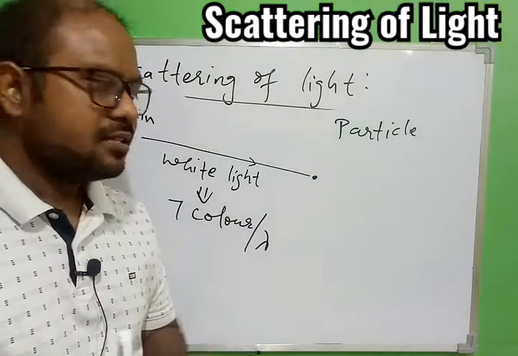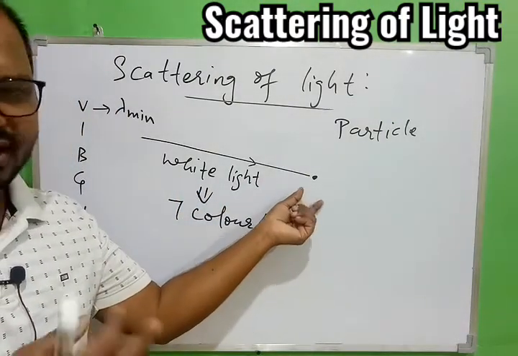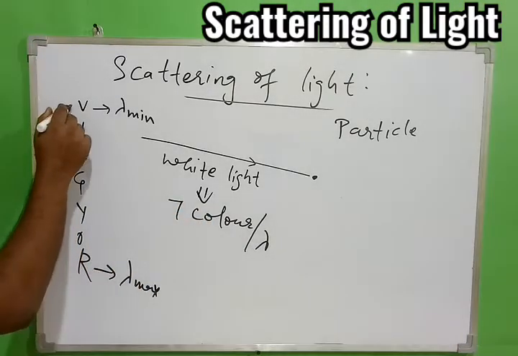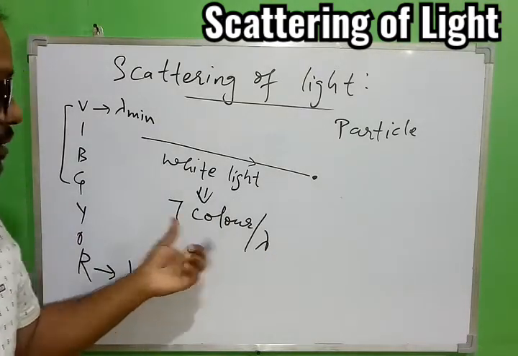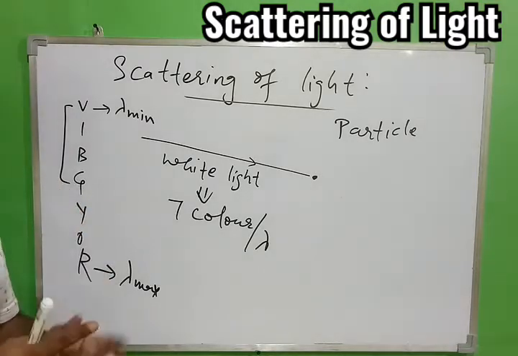So the concept is, when the white light will try to hit this very small particle, then out of 7 colors it is possible only a few colors are able to hit this particle depending upon their wavelength, and a few colors may not be able to hit the particle. So two possibilities we have.